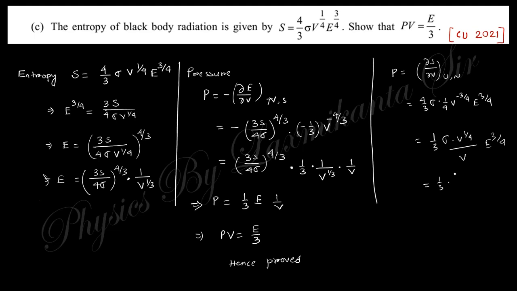You need to find out pV, and you need to replace this s, but this is actually problematic here. If you take 4/3 and there is 1/4, this actually gives you s by E to the power 3 by 4. So I think this is not the right process. You need to find out the energy, and after that you use this formula, and you get this relation.